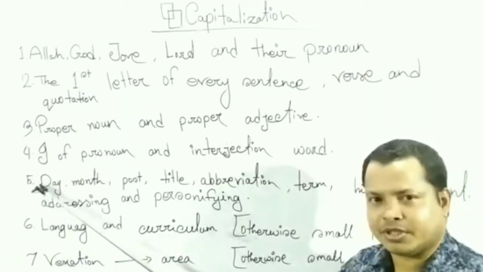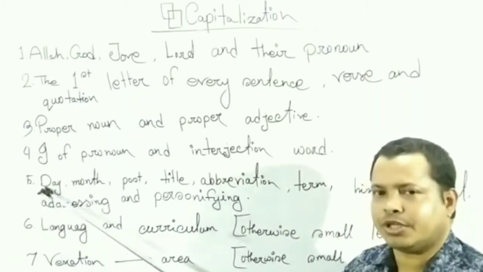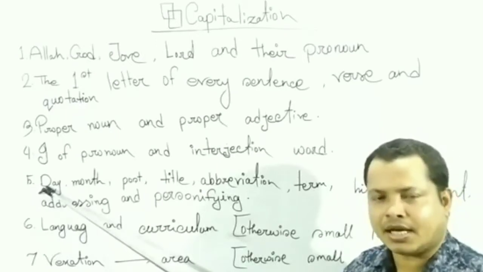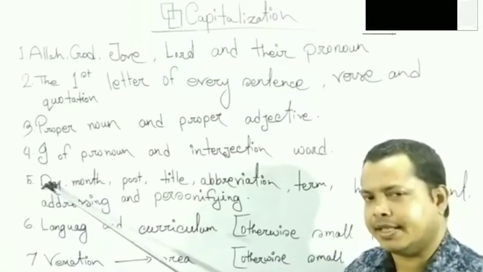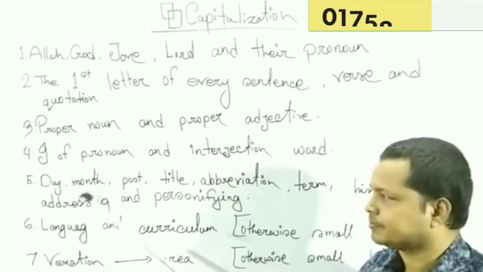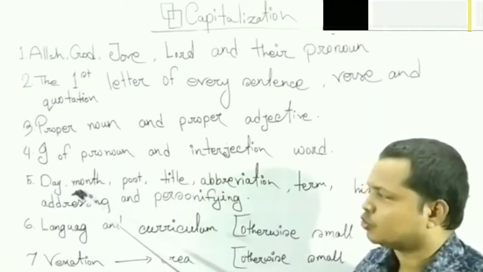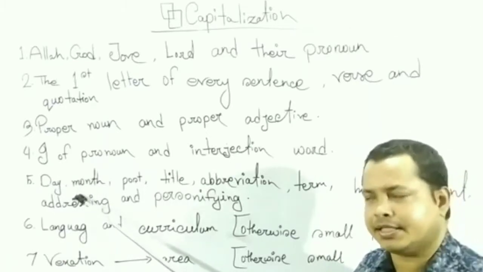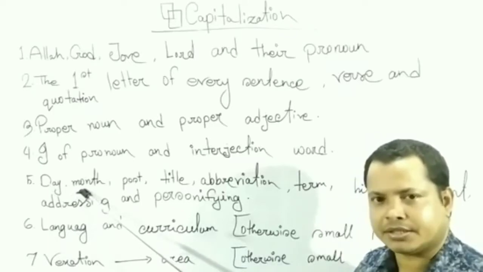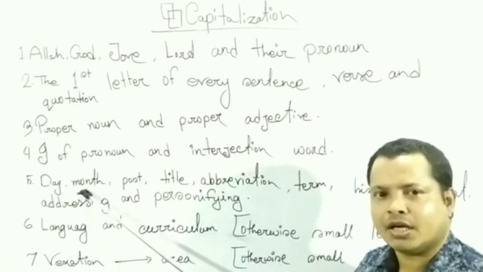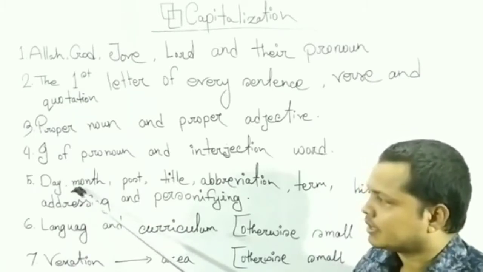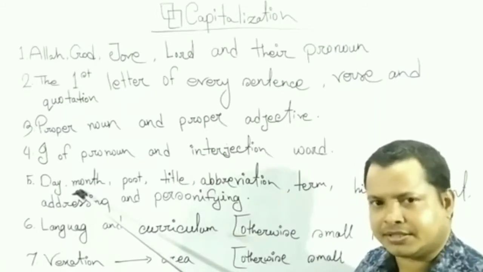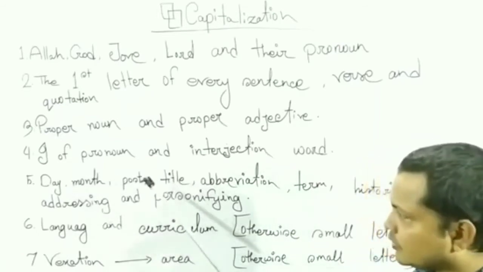Day. Example, 7 days in a week in English: Saturday, Sunday, Monday, Tuesday, Wednesday, Thursday, Friday. The first letter of these 7 days name will be capital letter. Month, for example, 12 months in a year in English: January, February, March, April, May, June, July, August, September, October, November, December. The first letter of these 12 months will be in capital letter.